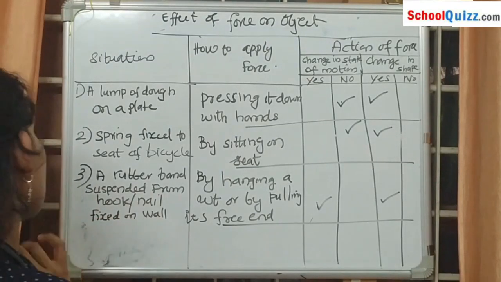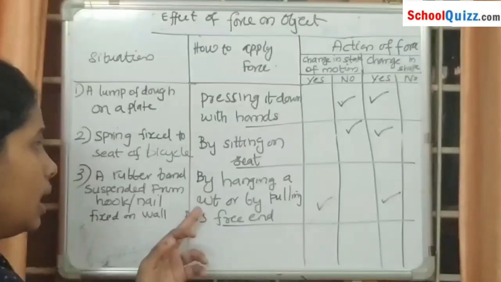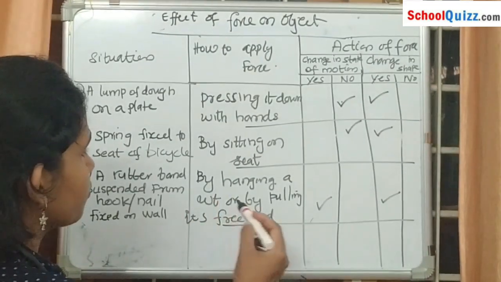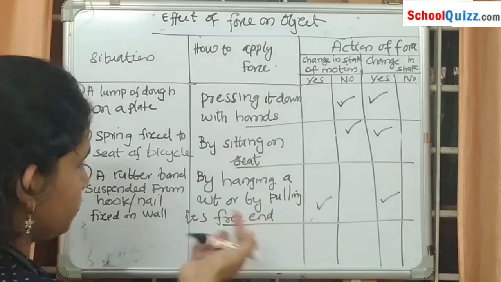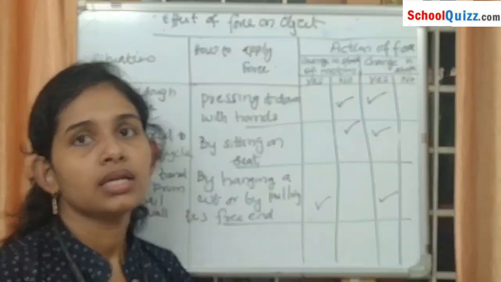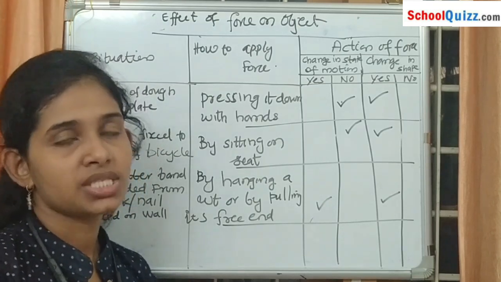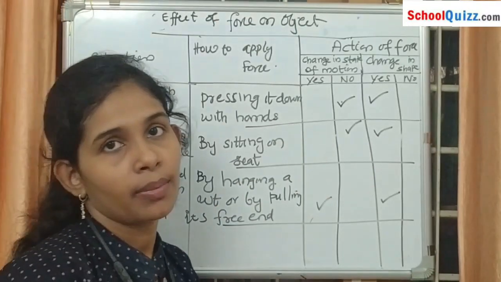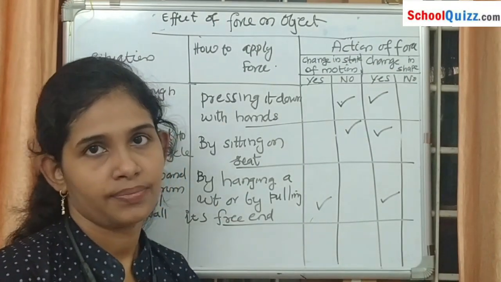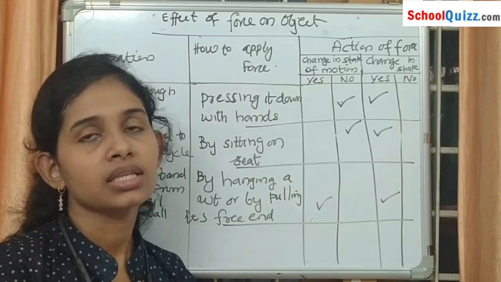Next is a rubber band suspended from a hook or nail fixed on a wall. Here force is applied by hanging a weight or pulling its free end. Then what happens? Its size and shape get changed. The motion of the weight also gets changed.